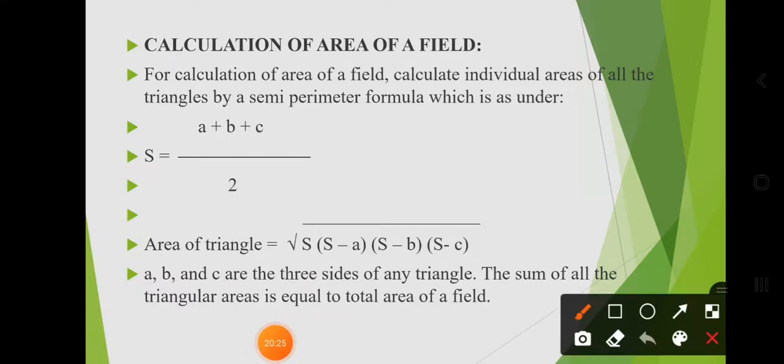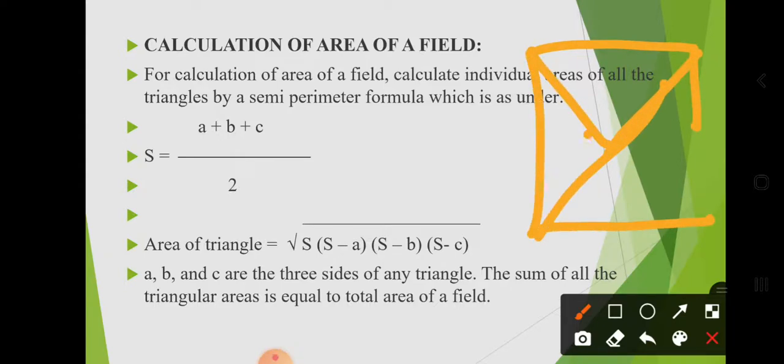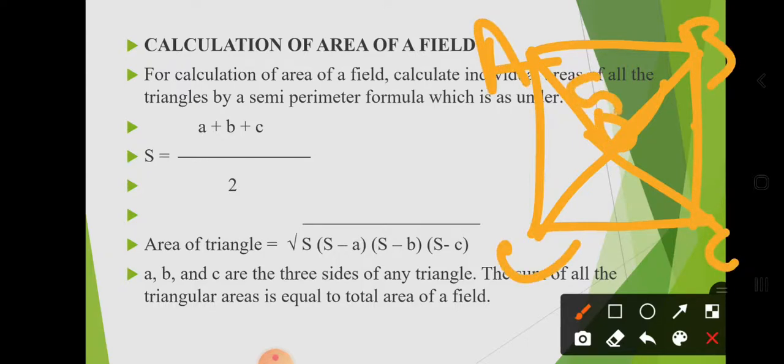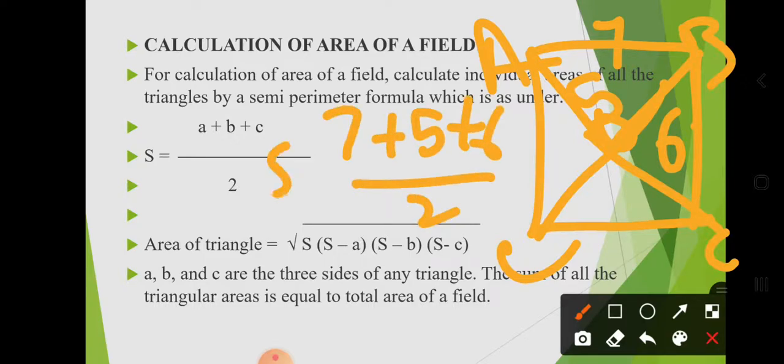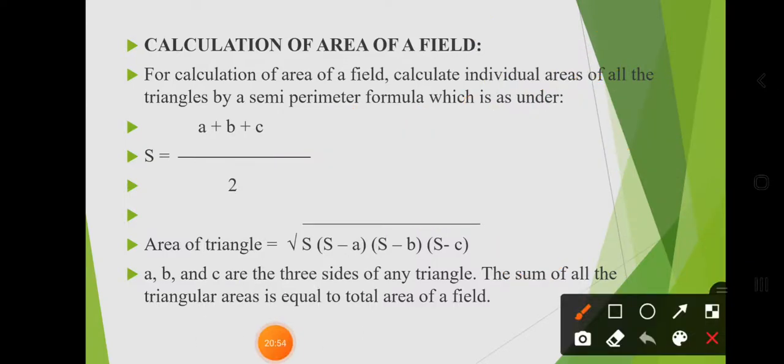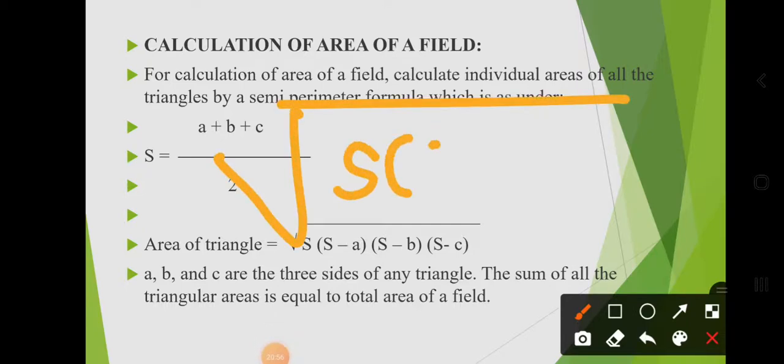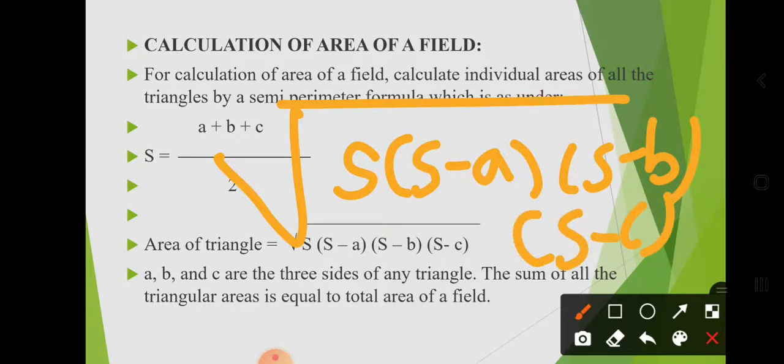Put the dimension there. For example, this side AO is 5 meter, BO is 6 meter, and AB is 7 meter. Then S means 7 plus 5 plus 6 divided by 2. Then we will get the value of S. Put those values in the formula and calculate the area by the formula, under root S(S minus A)(S minus B)(S minus C). Then it will be the area of your field.